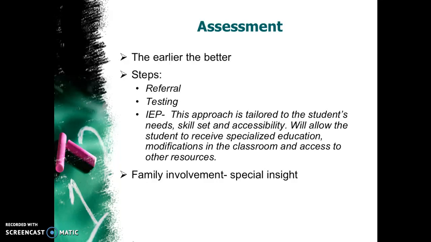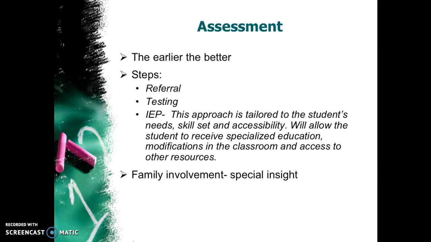There's also testing, which includes IQ tests and individual achievement tests, but these tests do not take into account behavioral or social problems. A student can achieve high scores on the IQ test, but they can have so many social and behavioral problems that it just doesn't add up.